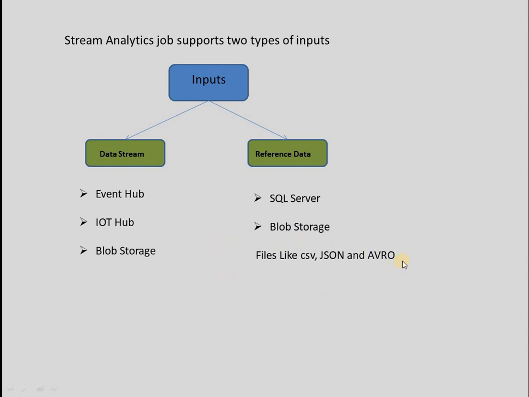Alright, I hope this is clear for you guys. Let me repeat again. So Azure Stream Analytics Job accepts two types of inputs. One is data stream, the other one is reference data. For data stream, Azure Stream Analytics can use the following sources. Those are Event Hubs, IoT Hubs, and blob storage.